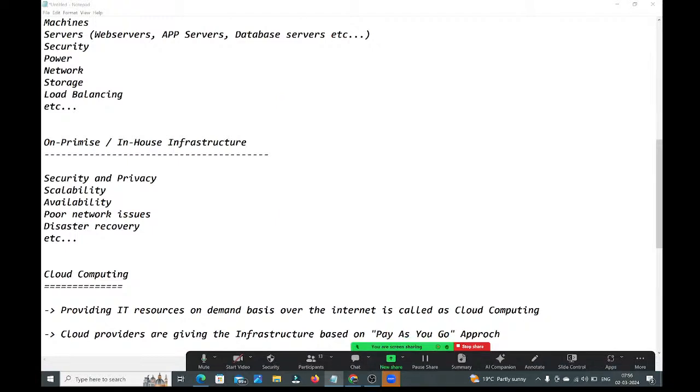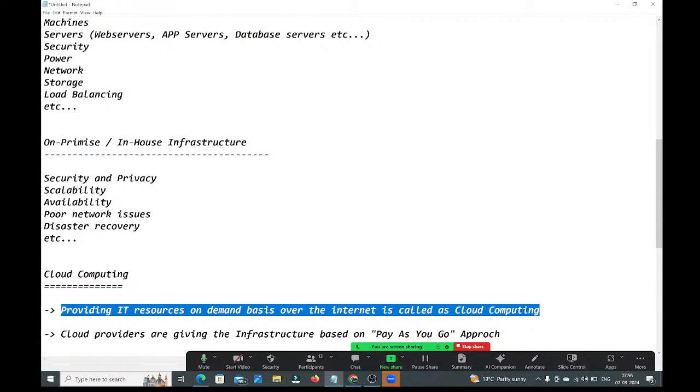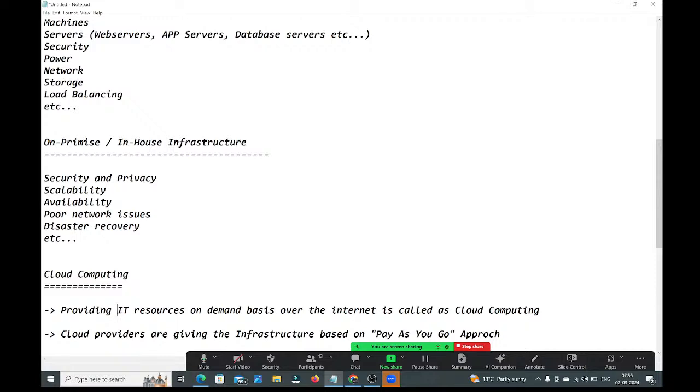Is that clear, guys? What is cloud computing? Providing the IT resources on demand basis over the internet is called cloud computing. IT resources means what? Just now we listed here: machine, server, security, this IT infrastructure. These resources they are providing through the internet. Based on your request, based on your demand, they will provide whatever you want. You just need to pay the rent for those things only. So clear, guys? Read these two statements once.